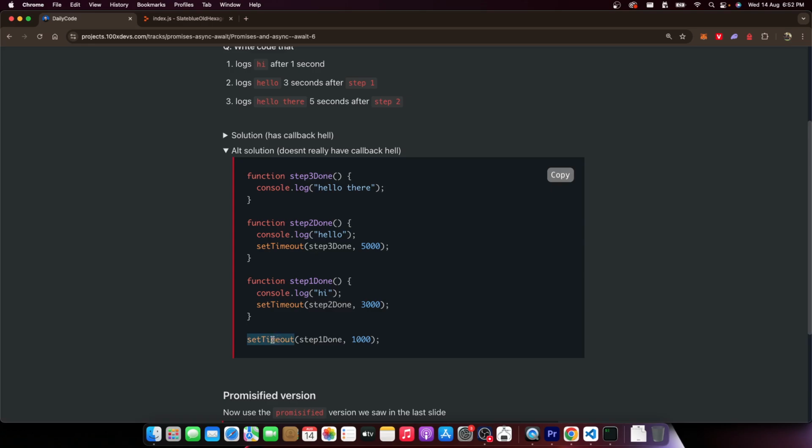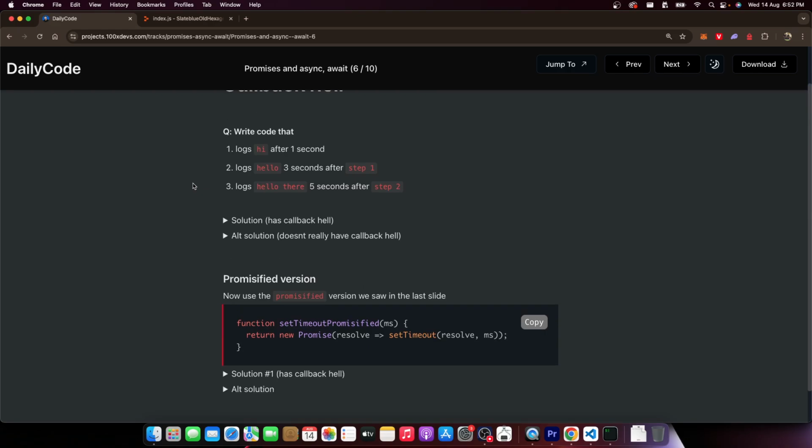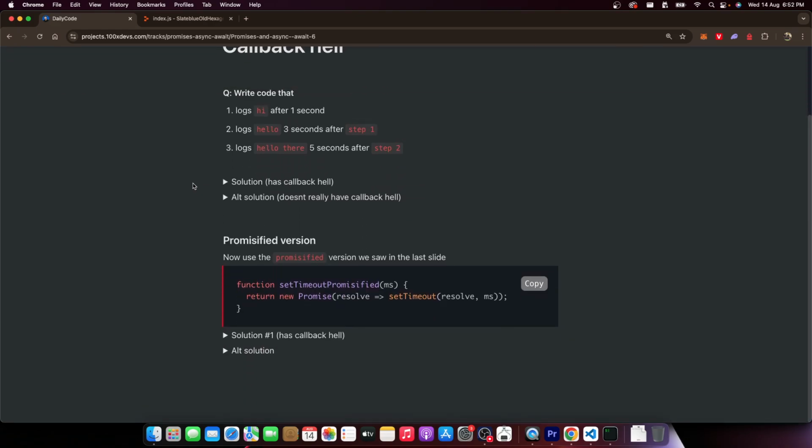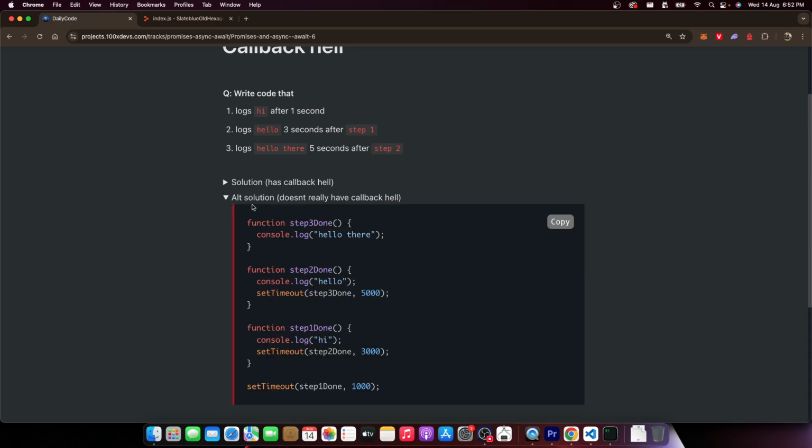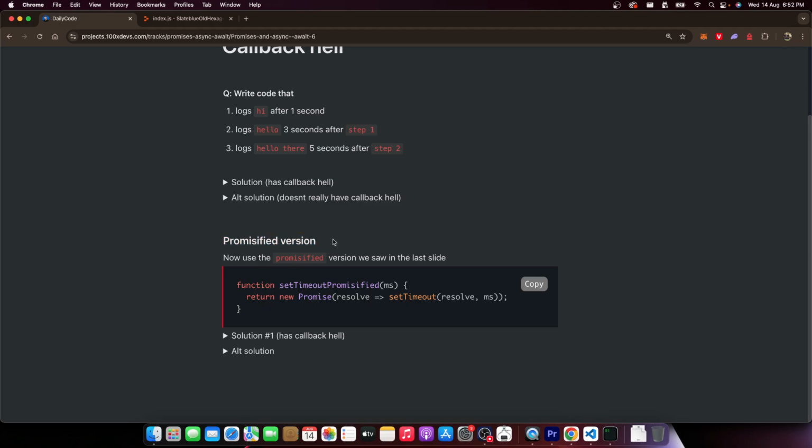What you can do is set timeout. Step 1 done, 1000. Rather than pushing this function in here anonymously, separately define it. You don't see unnecessary indentation now, right? This prints hi, starts another clock, which calls this function. Prints hello, starts another clock, which calls this function. So, you can argue all day why promises are better or callbacks. This is one justified reason that people give. If someone asks you in an interview, you tell them callback hell, but you will always get around callback hell by doing this.